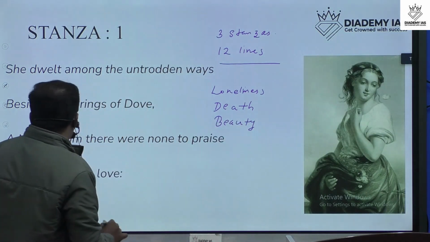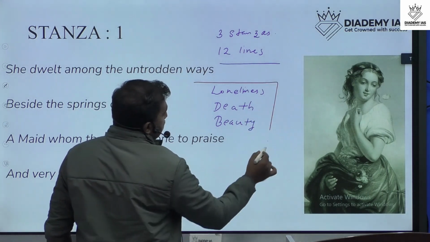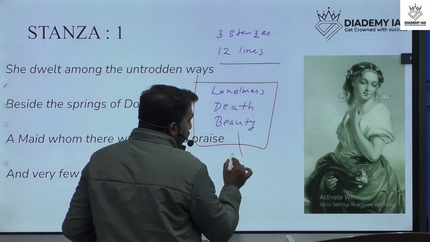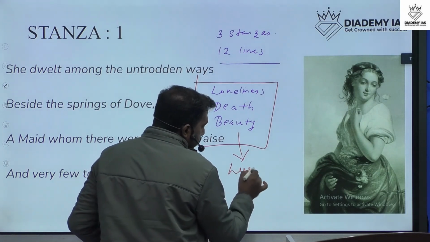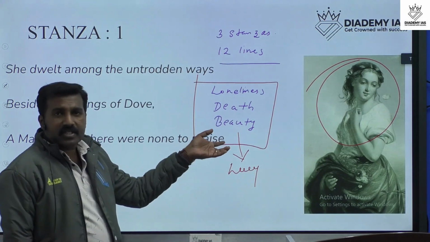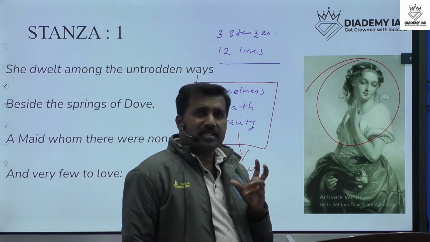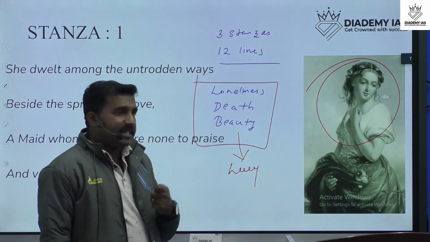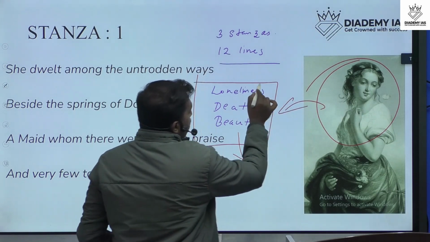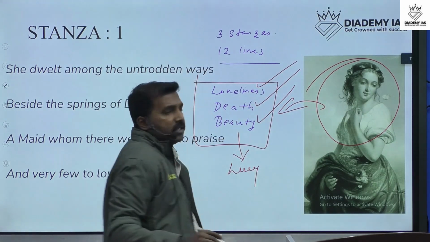These 3 terms, loneliness, death and beauty, are all about Lucy. Through these emotional sides, William Wordsworth explained a character, Lucy, who is lonely, dead and beautiful.